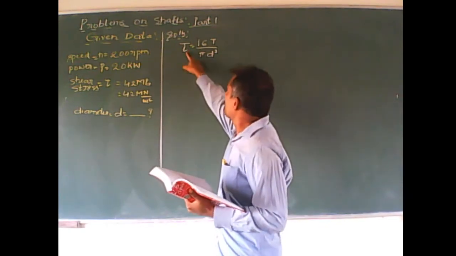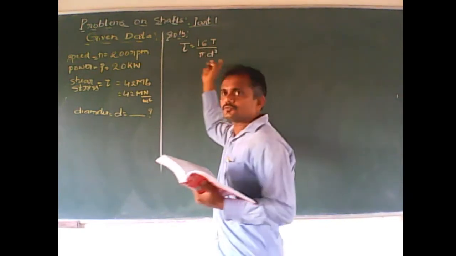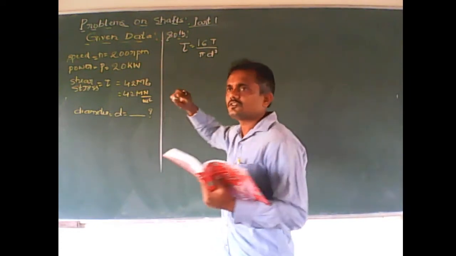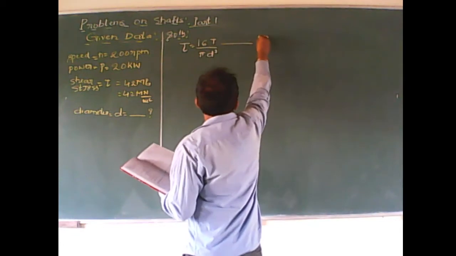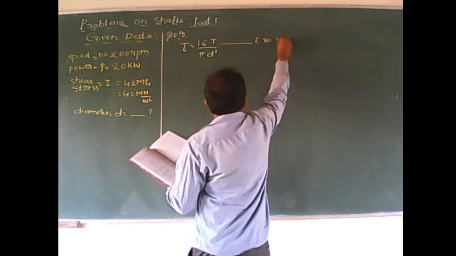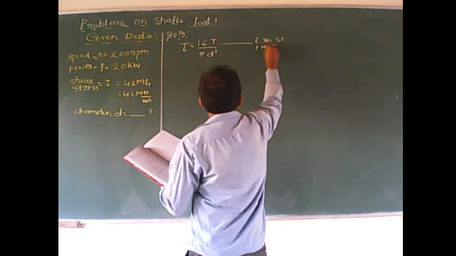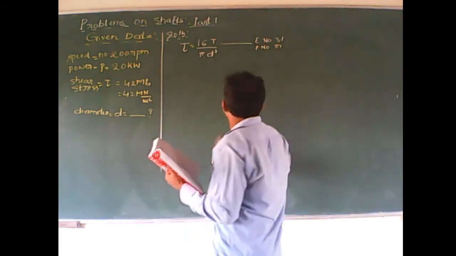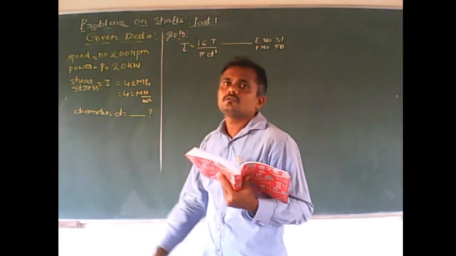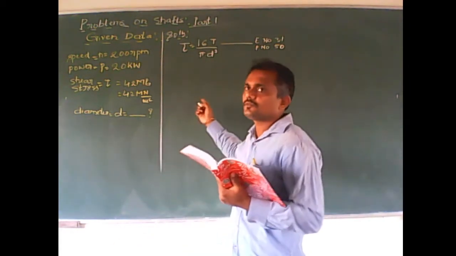So tau equals 16T by pi d cubed. This equation I have already given in the last class. You can note down the equation number also, which is very important. Equation number is 3.1 and the page number is 50. We can easily calculate with the help of this equation.